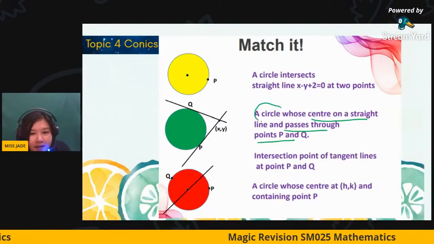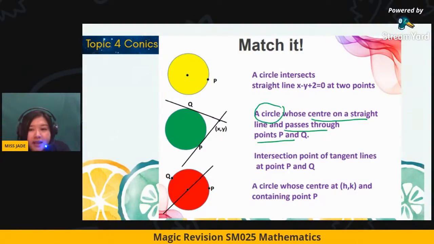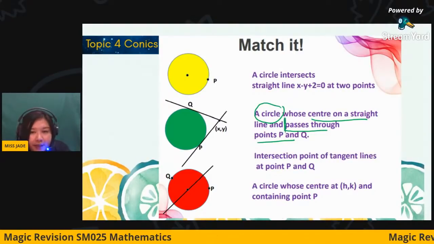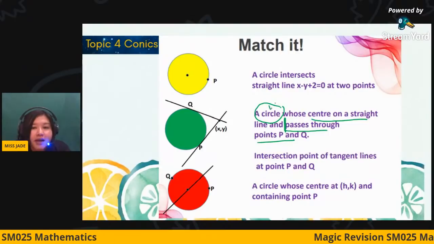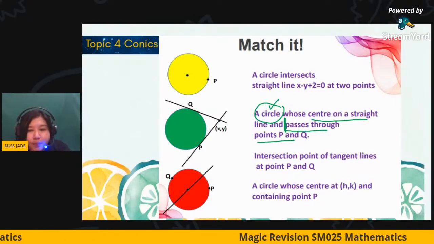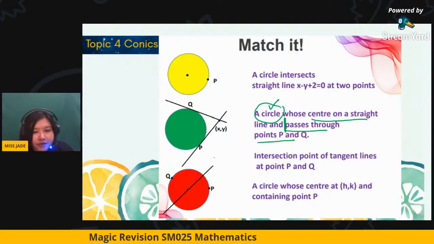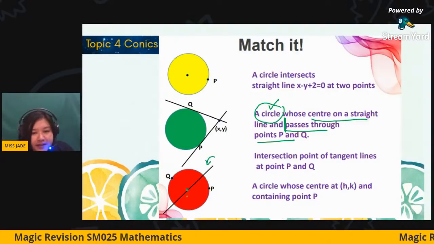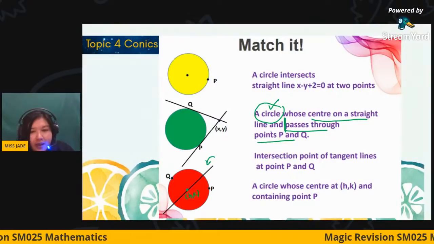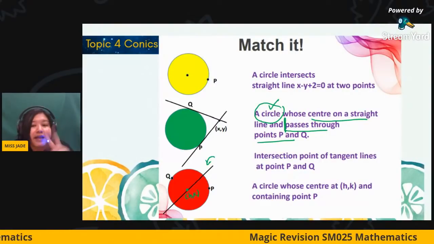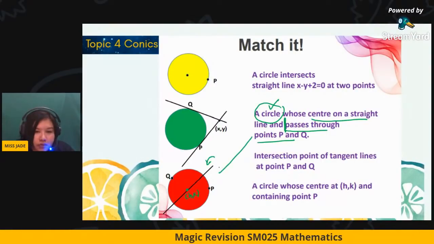A circle with center on a straight line, so this is the first statement. The second statement, a circle passes through points P and Q. So there are two different situations. You have a straight line passing through the center, HK, and the circle also contains the 2 points P and Q. So this is the meaning.